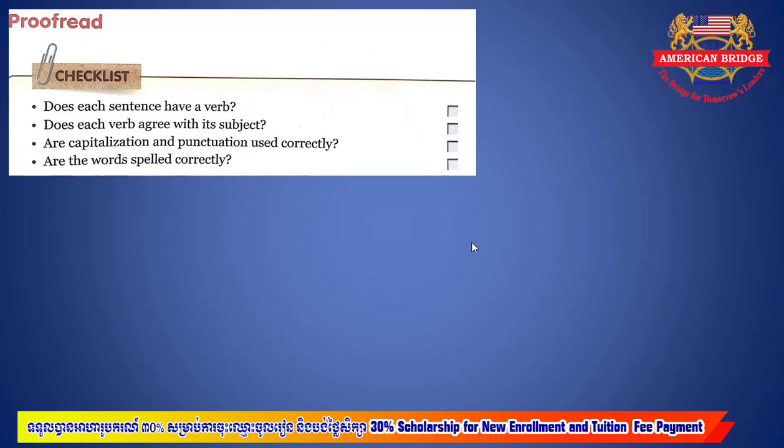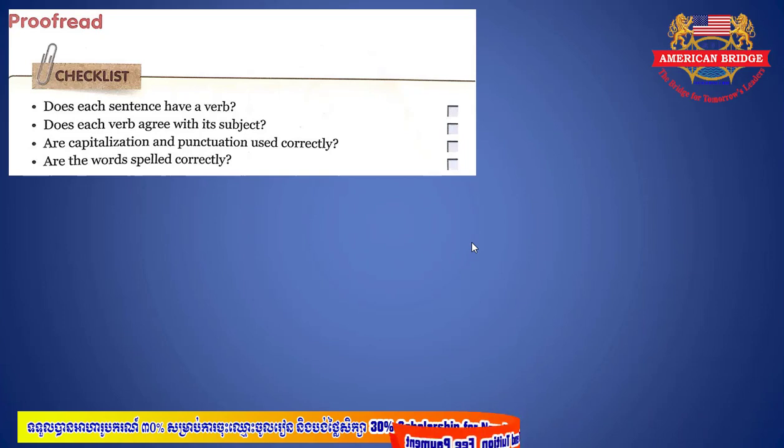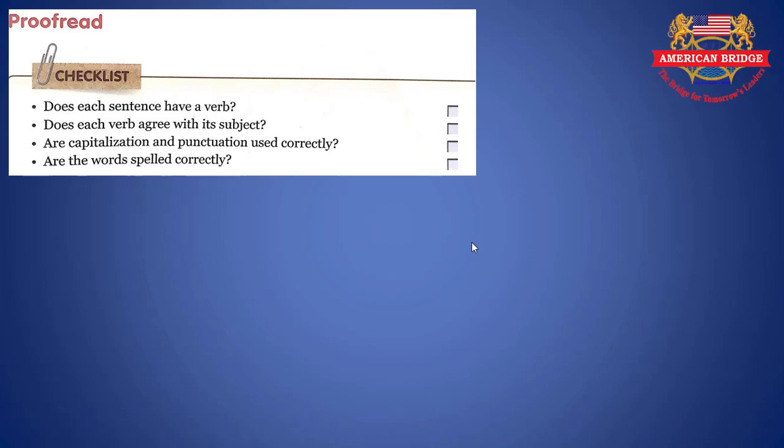And number 3 is about capitalization and punctuation used correctly. So in your paragraph, make sure that you use the comma, like full stop, like question mark, like exclamation mark. This is the type of punctuation. And make sure you review what you have learned before about punctuation and capitalization.